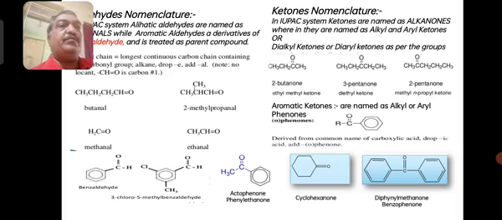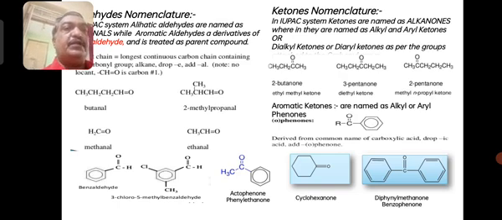Now when you come to the ketones, in the IUPAC name, again from alkane, the E is replaced by ONE, so they are named alkanones.